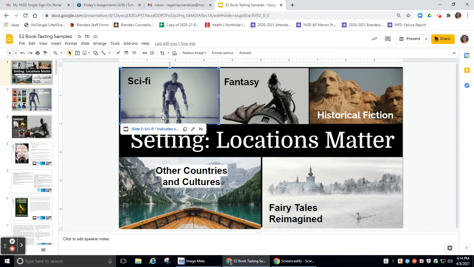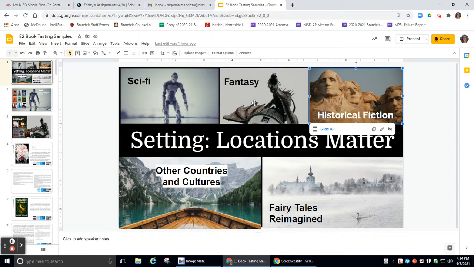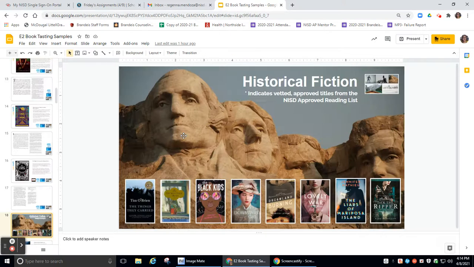Okay, so all of these individual pictures are bookmarks. So if you are somebody who's into historical fiction, you simply click on the historical fiction picture here and it'll jump you right there. And then fairy tales reimagined, or fantasy, or things about other countries and cultures. I like historical fiction personally, so I'm going to go there. And then again, all of these individual pictures are going to be just information about it.